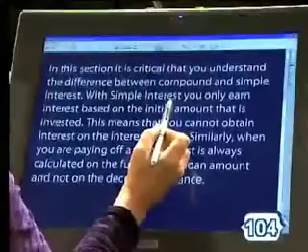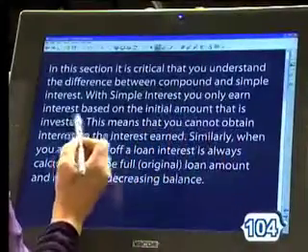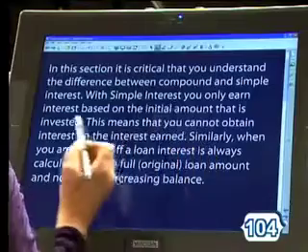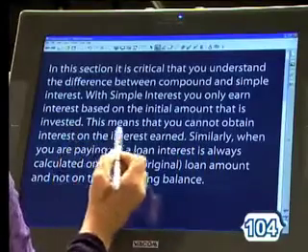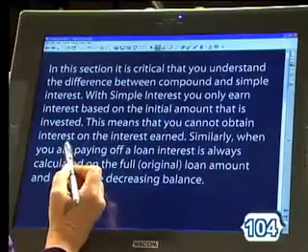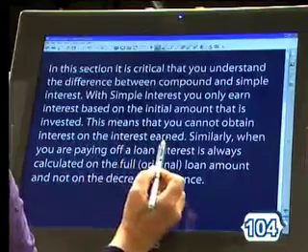For me, compound interest is the most interesting of the two different types. And it is critical that you understand the difference between compound and simple interest. Notice that with simple interest, you only earn interest based on the initial amount that is invested. This means that you cannot obtain interest on the interest earned.